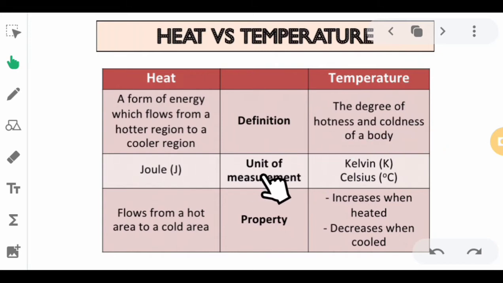And then for the unit of measurement, Joule is the unit of measurement for heat, and Kelvin, Celsius, Fahrenheit, and Rankine are for temperature. Then we also have the property: heat flows from a hot area to a cold area. And for temperature, since this is a measurement, you commonly use a thermometer to measure the degree of hotness and coldness. The measurement increases when heated, and it decreases when cooled. So those are the definitions.